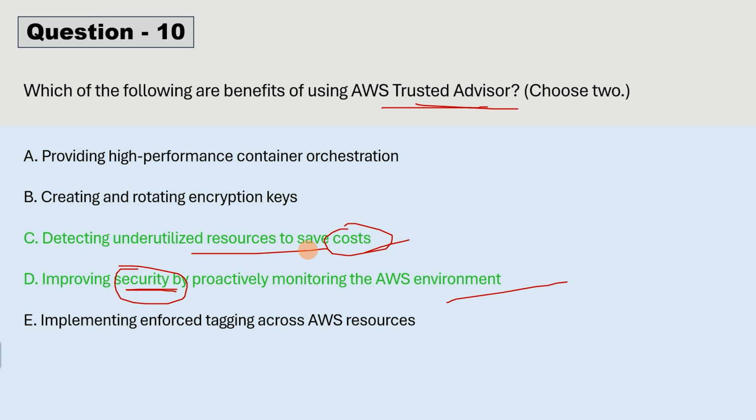So here option C and option D are correct, because I have just told you performance is also the benefit, but here it is saying providing high performance container orchestration. So that is not the benefit of Trust Advisor. Now, creating and rotating encryption keys, that is also not possible with the help of Trust Advisor, and implementing enforced tagging across AWS resources. This is also not the duty, or you can say benefit, of Trust Advisor.